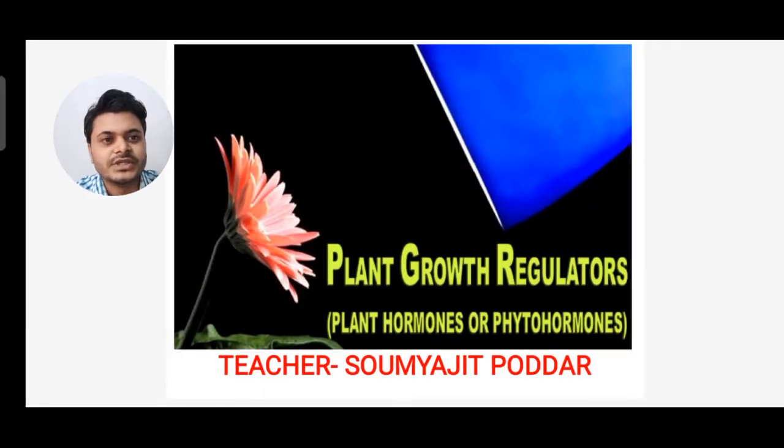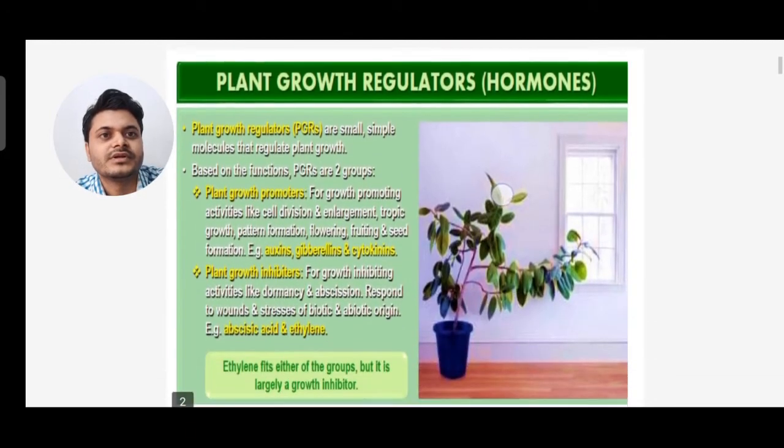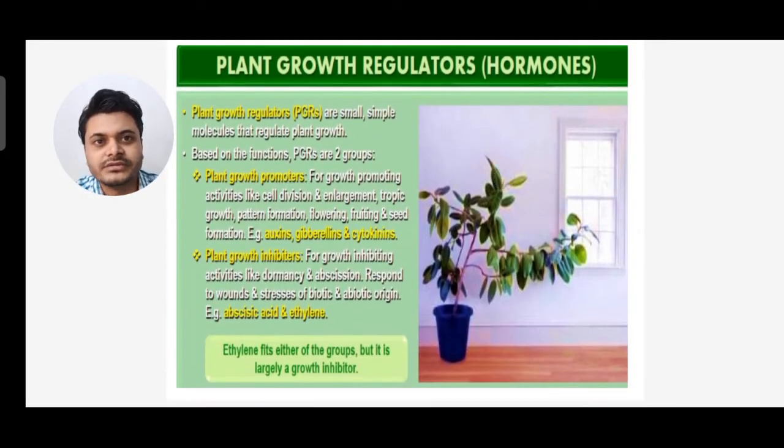So let's start with the topic plant growth regulators. This is also called plant hormone or phytohormones. Plant growth regulator, its short form is PGR. They are small, simple molecules that regulate the plant growth, and based on the function, plant growth regulators are of two types. One is plant growth promoters, another is plant growth inhibitor.